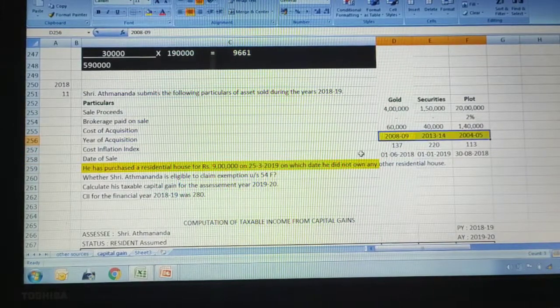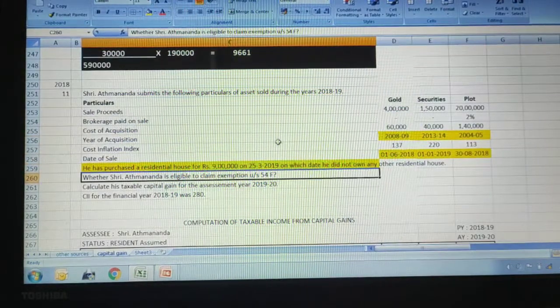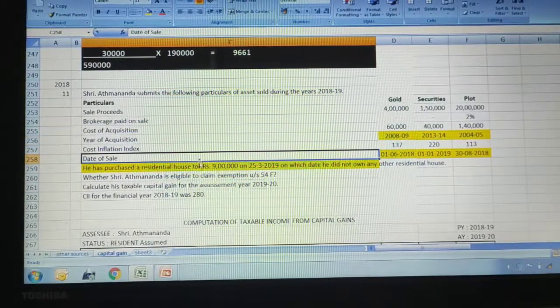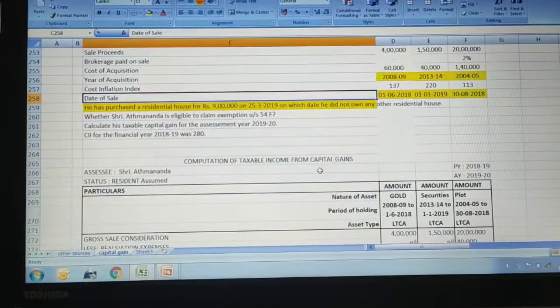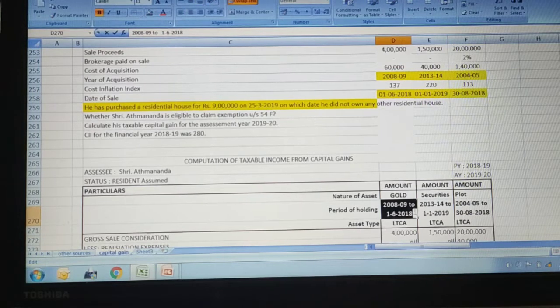Let me highlight this so that it will be easy for you to compare. Year of acquisition and date of sale. If you compare this, you will get the duration. So here I have declared all as long-term capital assets, based on the holding of the asset, from purchase date to sale date.